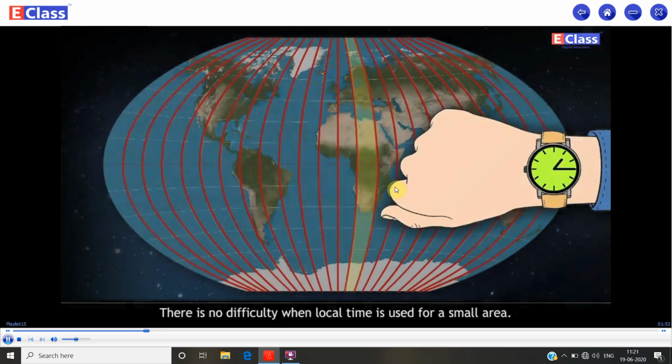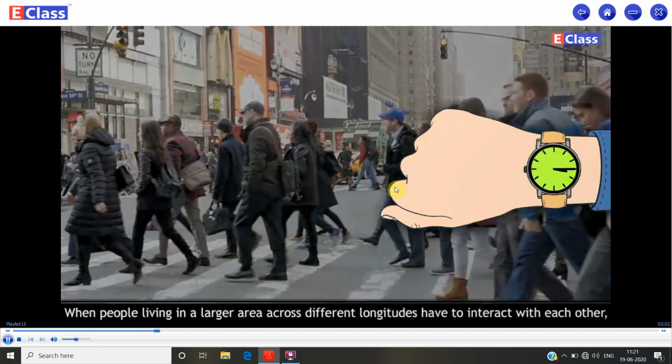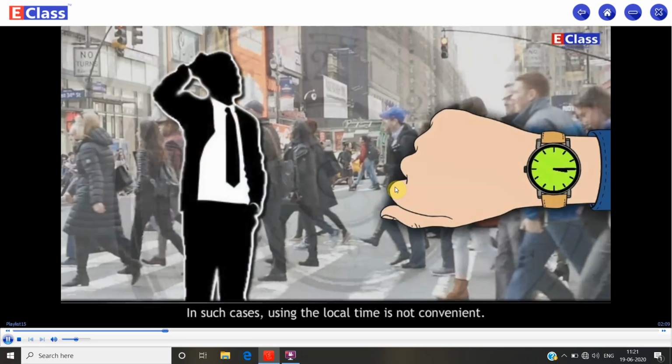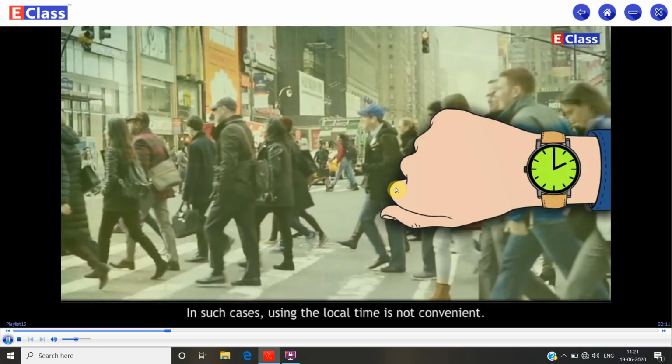There is no difficulty when local time is used for a small area. When people living in a large area across different longitudes have to interact with each other, then using the local time could lead to chaos and confusion. In such cases, using the local time is not convenient.